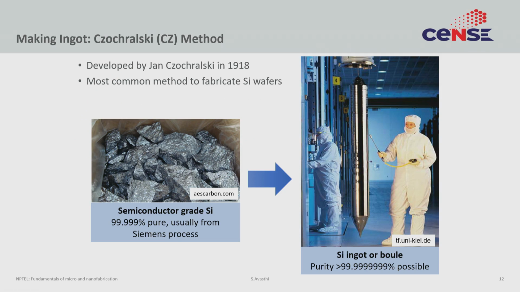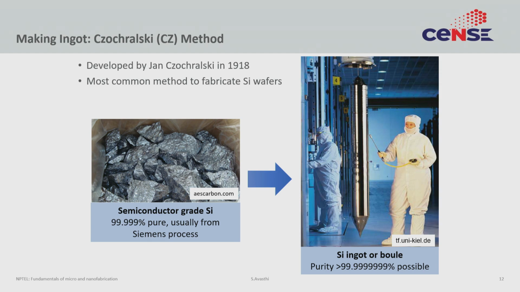Now, let us go into the detail of each of these steps. First is making the ingot from the polysilicon feedstock. As we discussed, there is a polysilicon feedstock that is 99.99% pure. Typically, this comes from something called the Siemens process. If you are interested, I urge you to go and read up about it on your own. There is a lot of information on the internet.